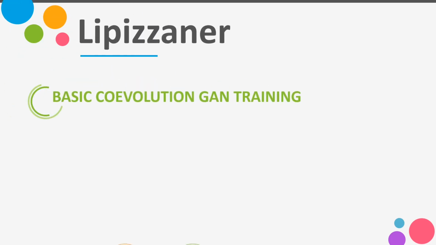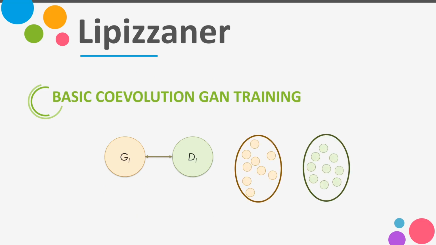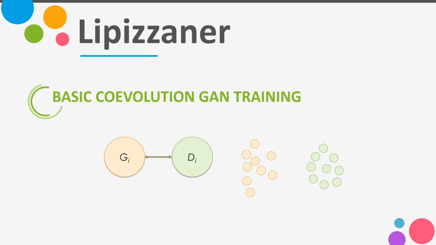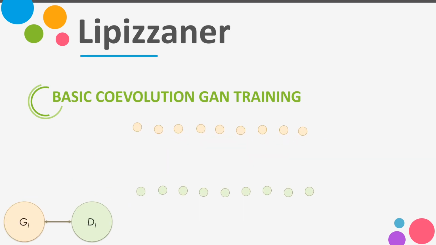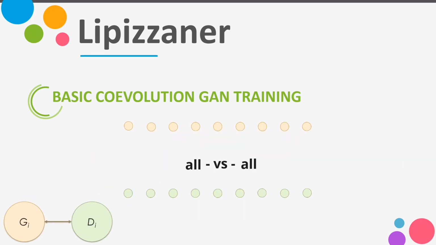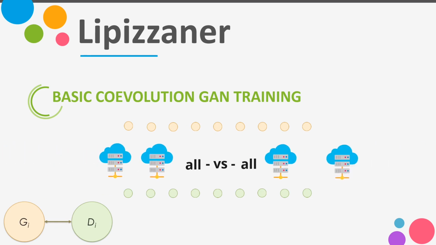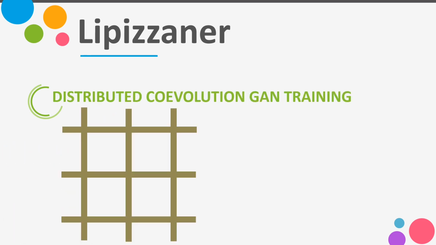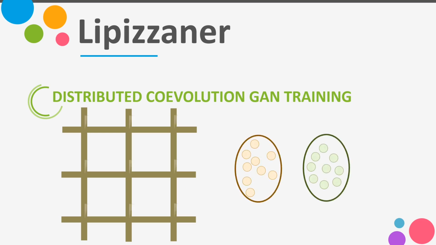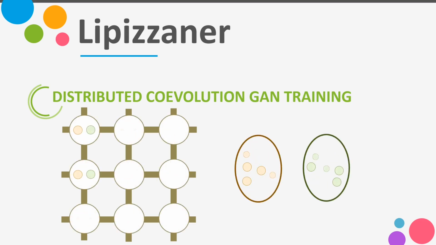In order to mitigate these issues, some authors proposed co-evolutionary GAN training, in which instead of training a generator versus a discriminator, they adversarially train a population of generators versus a population of discriminators. The most common strategy is to train all discriminators versus all the generators, which provides competitive results, but it requires high computational resources. In contrast, Lipizzaner defines a spatial grid and distributes the populations on the cells of this grid.